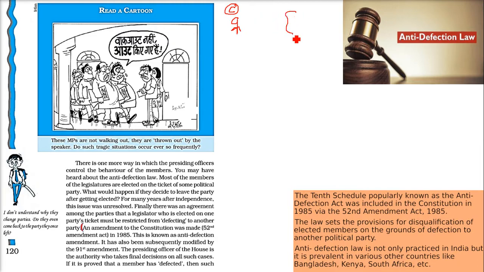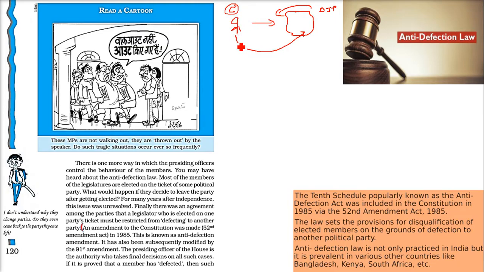Now he sees that in his state a BJP government is going to be formed. He is from Congress, so what will he do? He will just change his party. He'll say, I am no longer in Congress, I am going to BJP, just because he wanted some good post, a minister post, or maybe some allurement of money, whatever be the case. He has changed his dal.